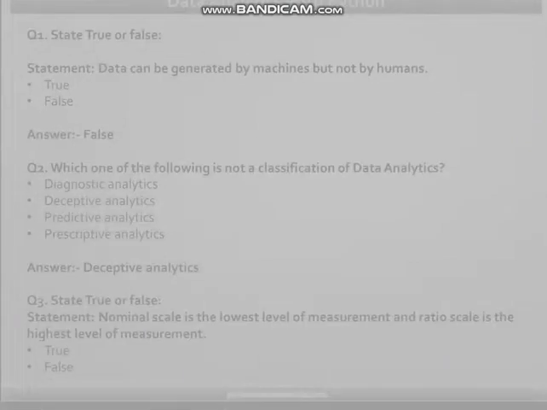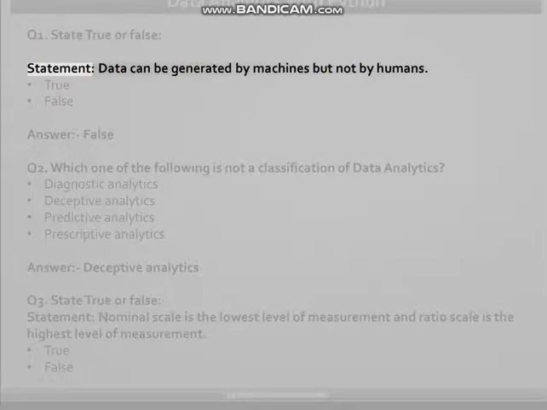Data Analytics with Python. Q1. State true or false. Statement: data can be generated by machines but not by humans. True, false. Answer: false.